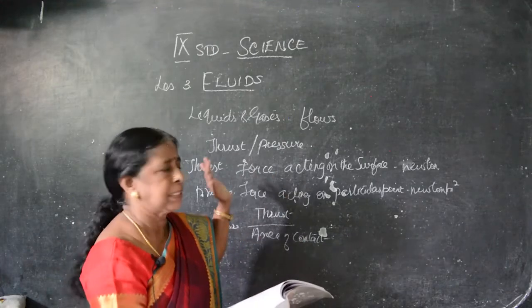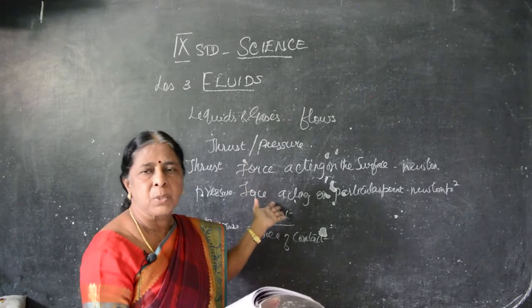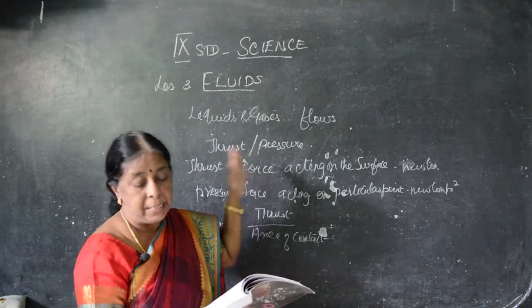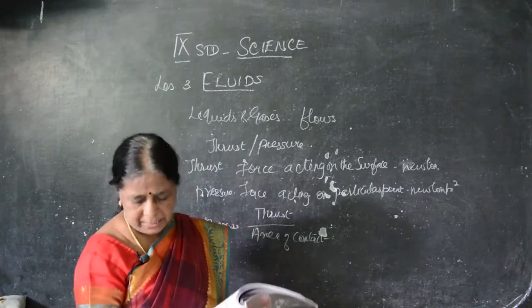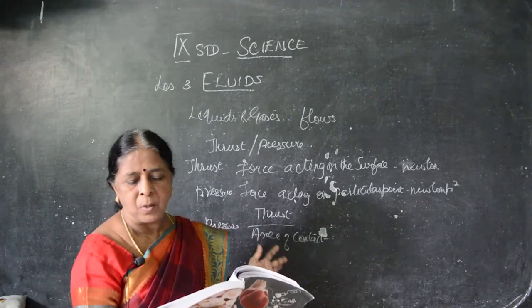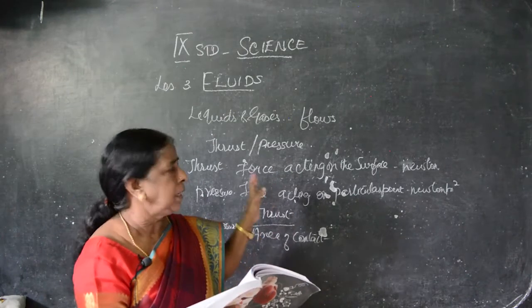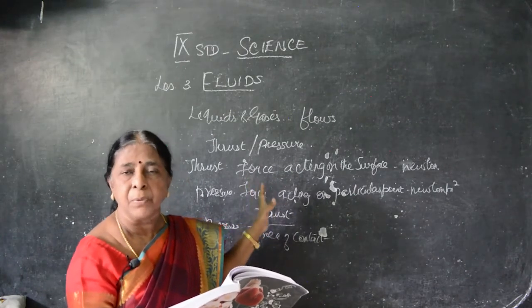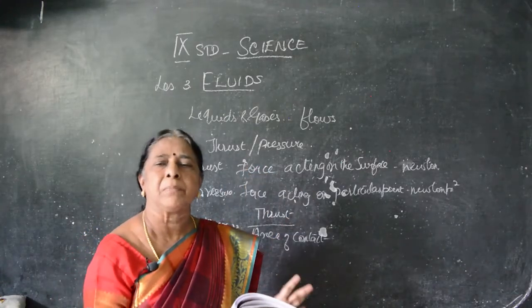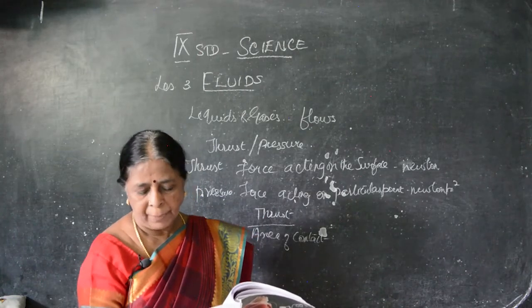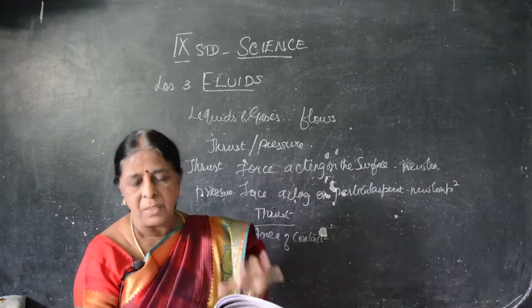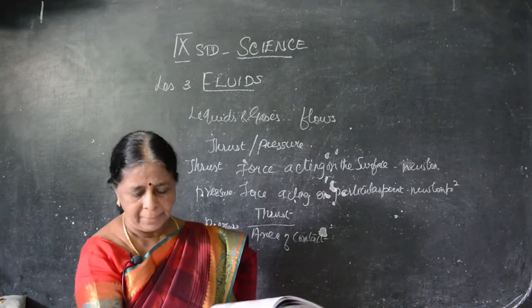The pressure in the fluids. We are not bothering about solids because the heading is what? Fluids. So how does pressure act on liquids and gases? First we will see the pressure in the liquids. All the flowing substances, both liquids and gases, are called fluids. They are also like solids, they have weight, and therefore the objects which have weight can exert pressure.